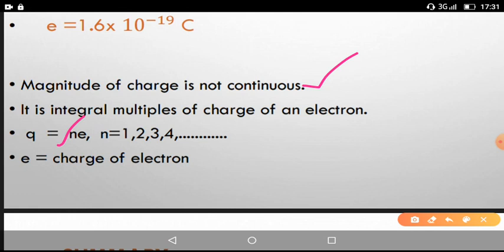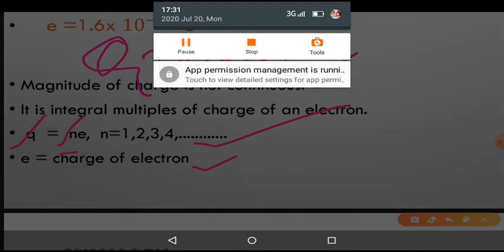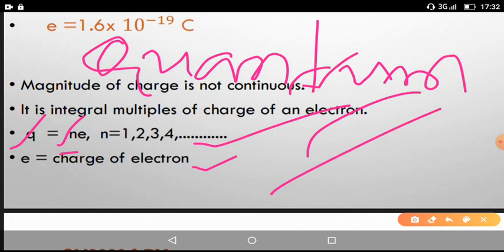So Q, the charge of any particle, equals N into E, where N is 1, 2, 3, 4 and E is the charge of the electron. This is called quantization, or quantum of the charge. So this is about the quantization of the charge.